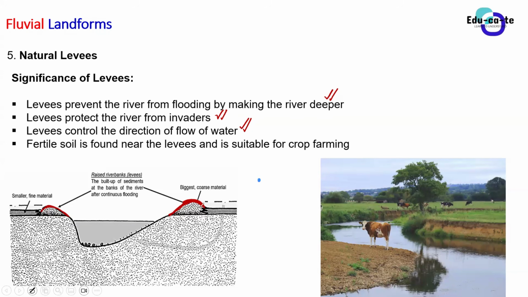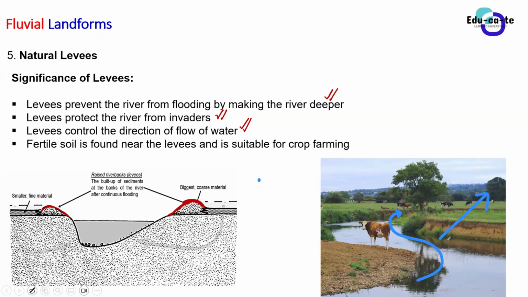I don't know how I can draw this, but basically the river will always flow in one direction, because these are acting as a boundary. The river cannot just start flowing and going that way. No, it's impossible. The river will only flow in one specific direction, because these levees are raised river banks.